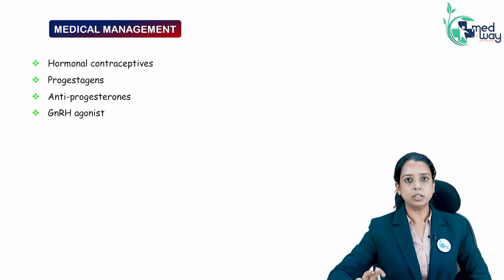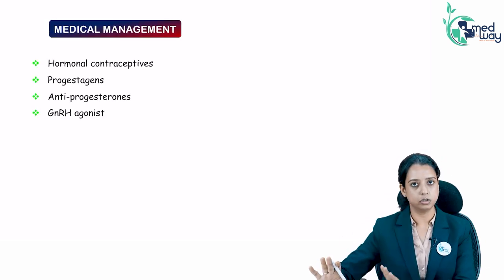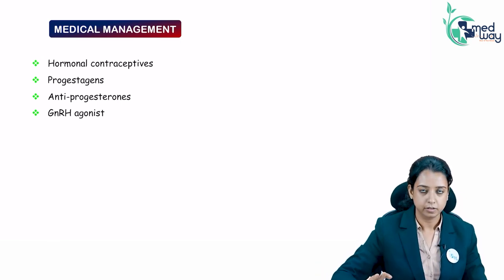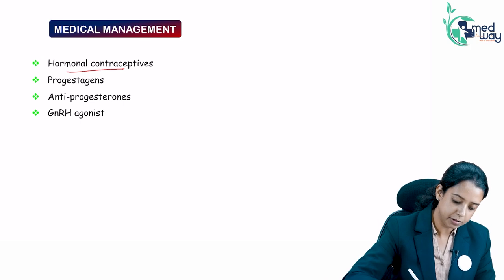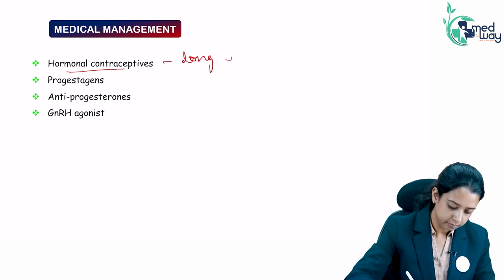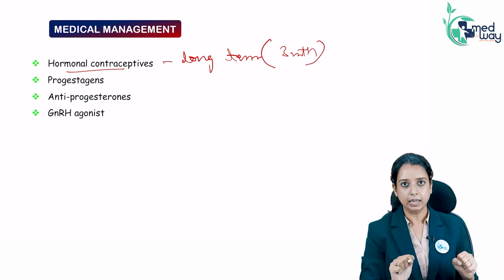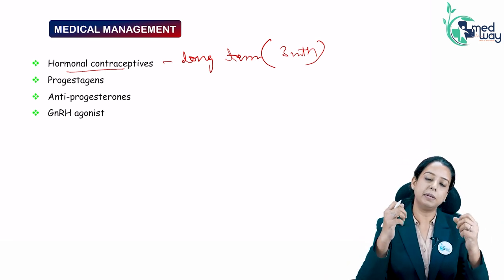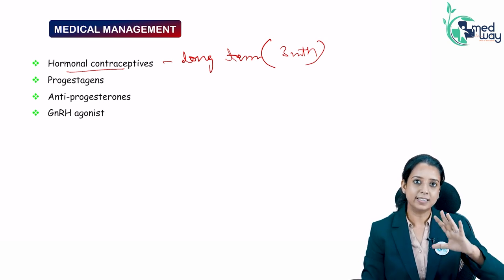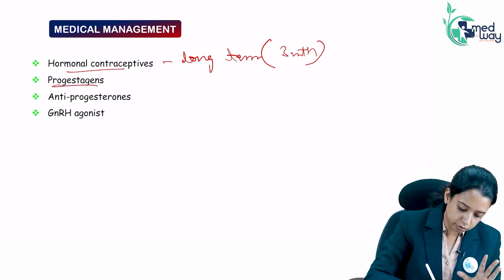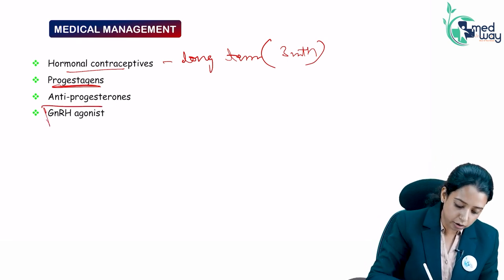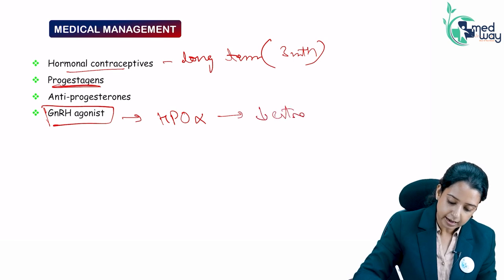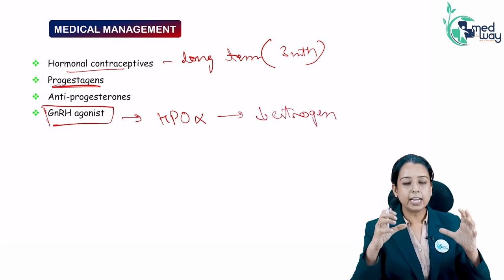How are you going to manage this patient? They can be managed medically or surgically. Now the management of this condition is tough. You can give hormonal contraception for the long term, constantly for 3 months. What will happen? The endometrial tissue will stop bleeding, and constant estrogen and progesterone will lead to absolutely no bleeding, and as a result there will be atrophy of this ectopic tissue. So extended use of OCPs or plain progesterones can be done. A GnRH agonist, since it completely shuts down the HPO axis and decreases the estrogen level, can very well result in shrinkage of the endometrial tissue.